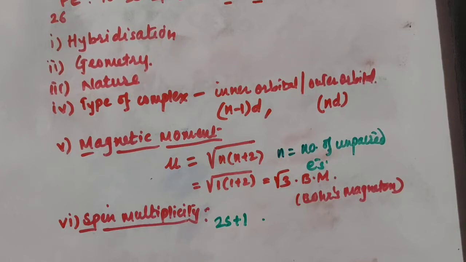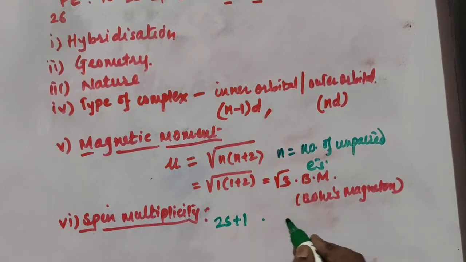If all the electrons are paired, then S is 0. Why is it 0? Because the electrons are paired. This is a spin quantum number, so one spin is in clockwise direction, another spin in anti-clockwise direction. One is plus half, another one is minus half, and that is equal to 0. If only one unpaired electron is there, then S is 1 by 2, that is a half.